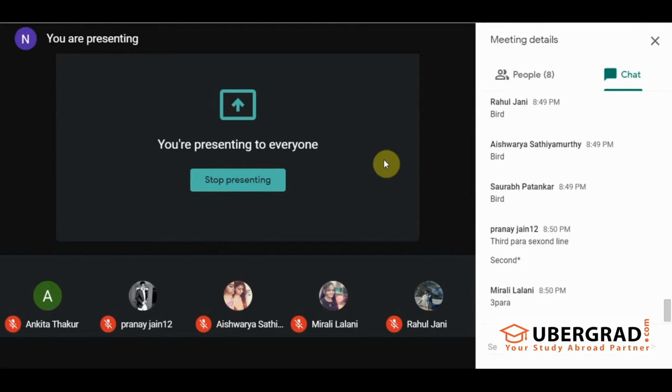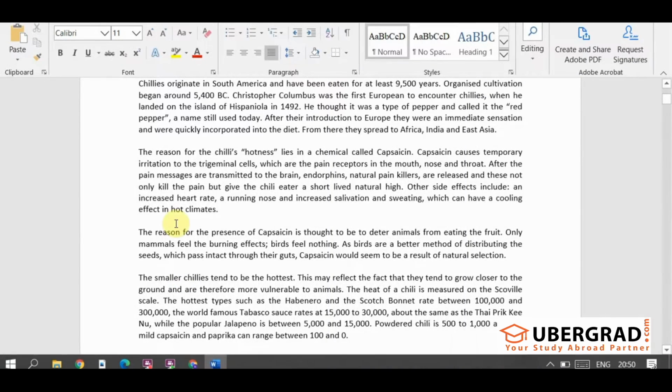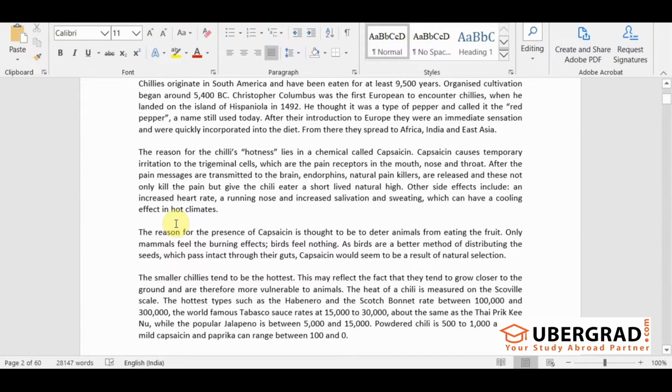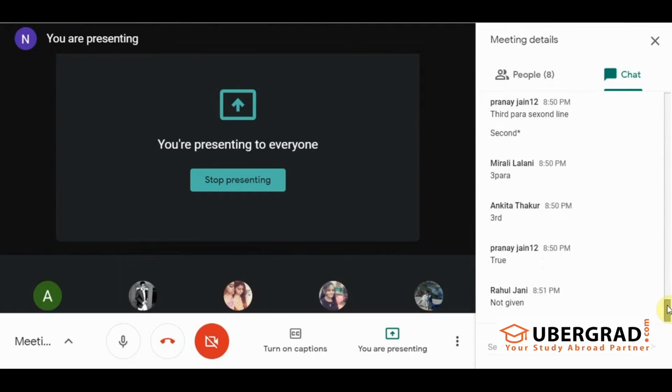Third para, right? So read that and tell me, can chilies be a part of bird's diet? True, not given.